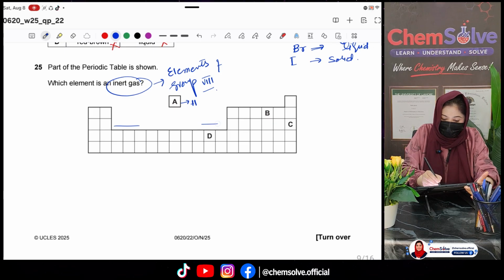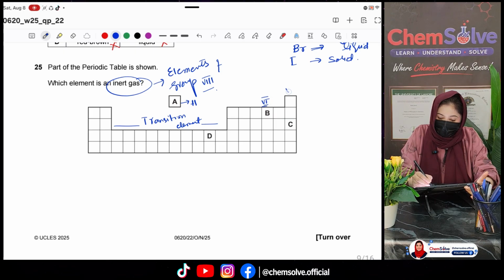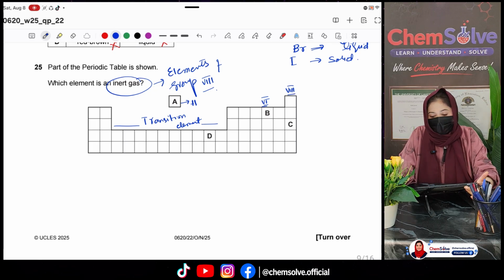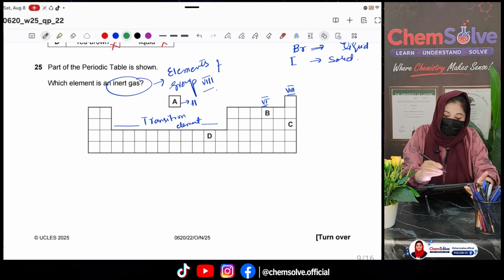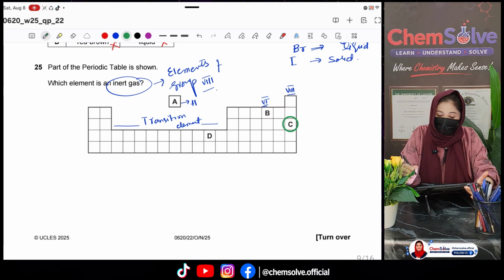These are transition elements. This is group 6 and this is group 8. So we have to choose the element of group 8. That's why C is the correct option here.